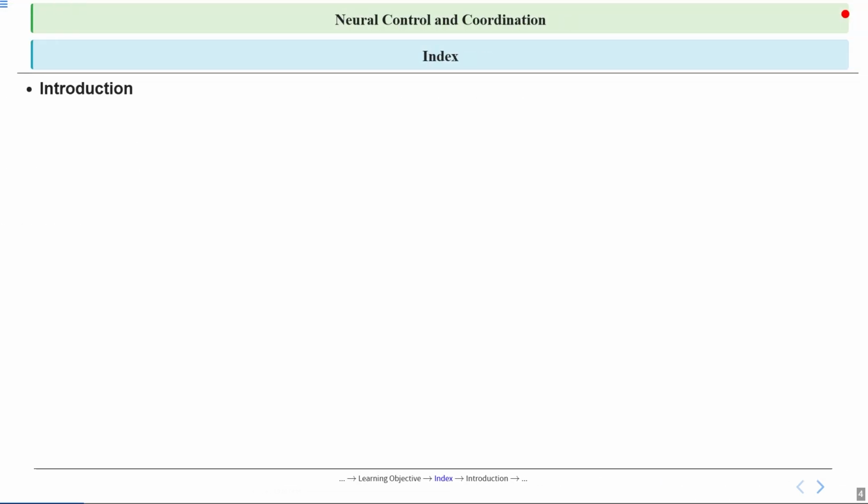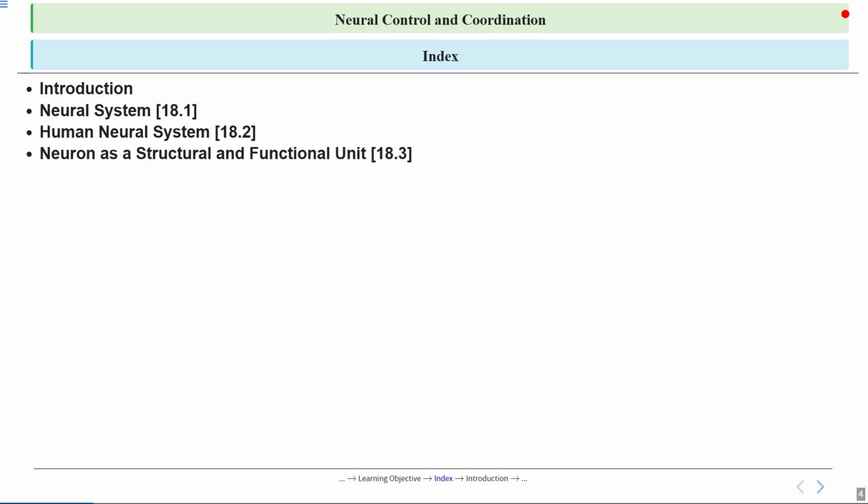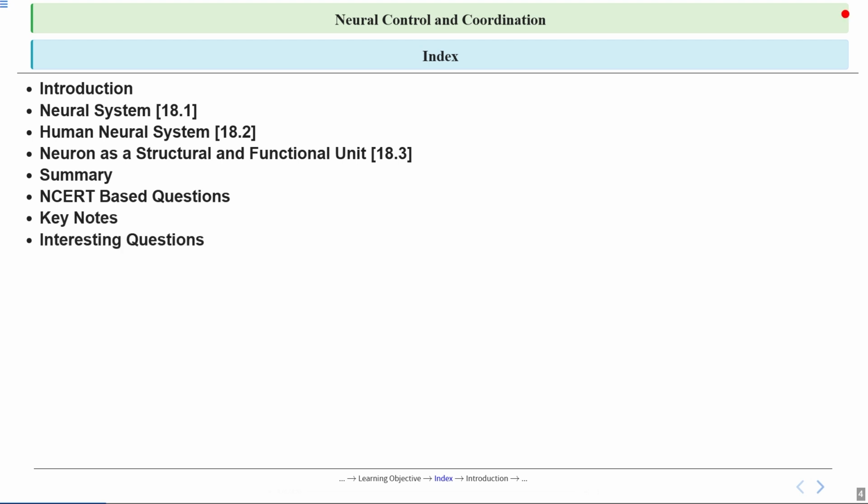Let's see the index. We will start with the introduction. Then we will cover the neural system, which covers NCERT section 18.1. Then we will discuss the human neural system, covering NCERT section 18.2. Then we will discuss the neuron as structural and functional unit, covering NCERT section 18.3. Then we will wrap up the chapter with a summary. Then we will solve some NCERT based questions and end this session with keynotes and interesting questions. So let's start the chapter.